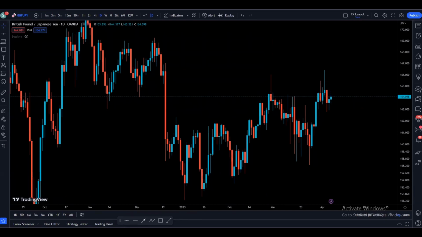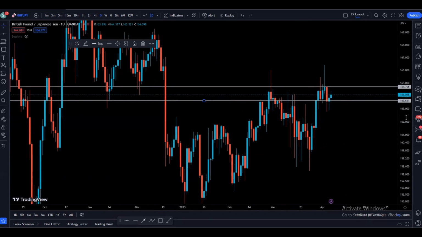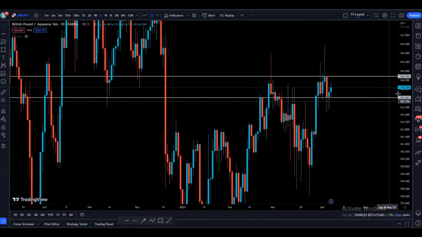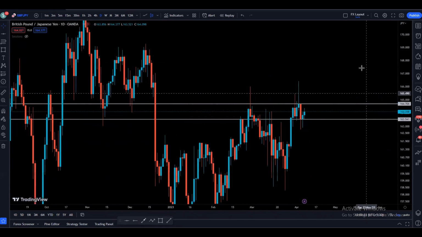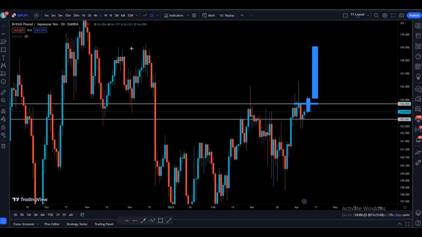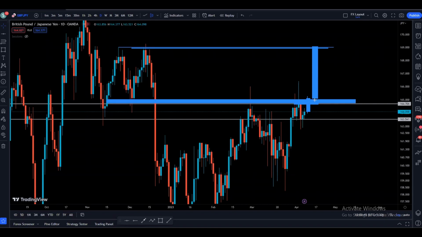So if we look more closely, we can see that okay, there is a resistance and there is a support right on the daily time frame. So we have resistance and the support right here. So now a lot depends upon which side we get the breakout, because if we get the breakout to the upside, suppose we get a daily candle closing above this resistance, then it becomes a high probability for the price to come up and retest the previous high. But at the same time, if we get a candle closing below this support, then it becomes a higher probability for the price to come down and retest the low of the range.